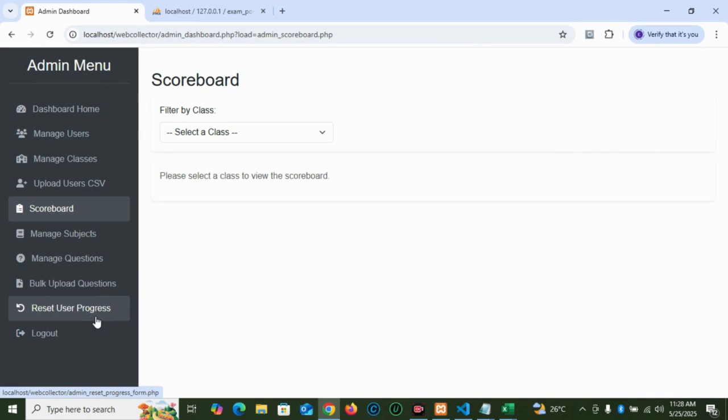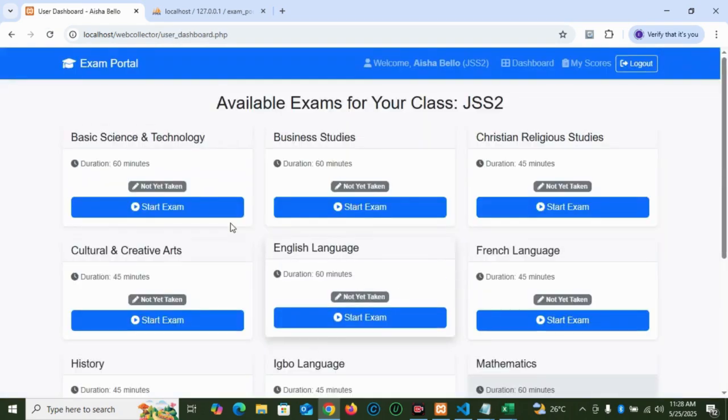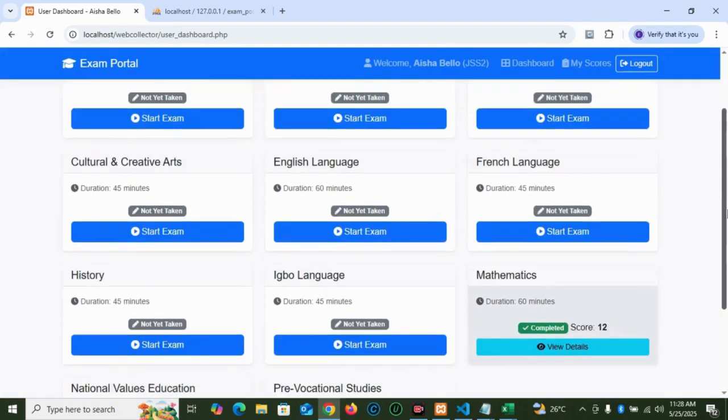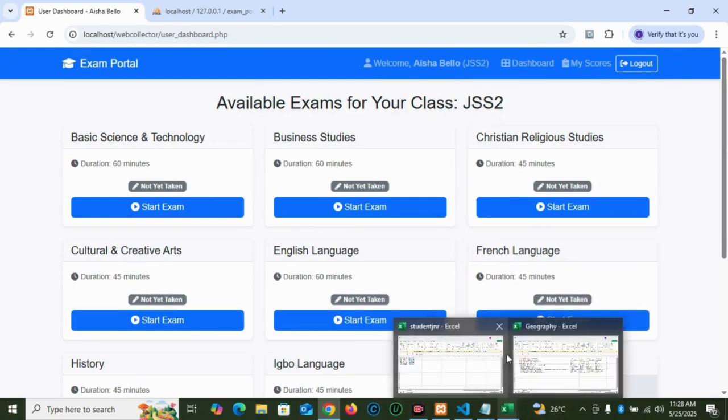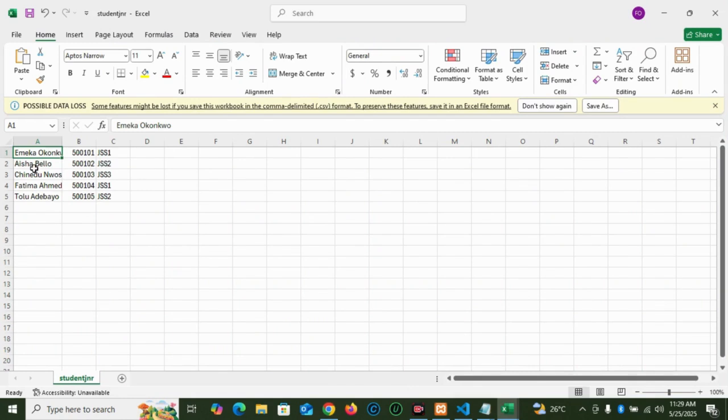And like I've said, it's a very, very wonderful interface. So the student can log in and then look at their scores. Like if I have something like this, Aisha Bello, I want to use this particular one, or Chinedu Nwosu.